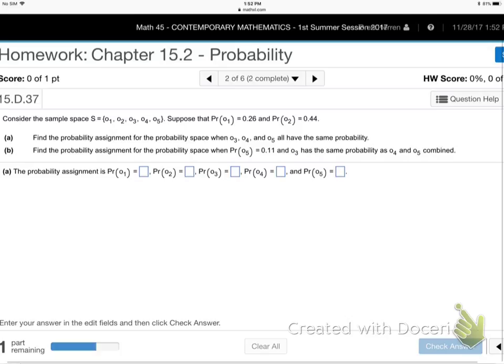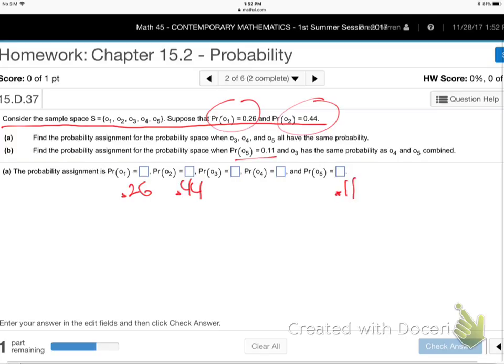So now part B, they're changing the game. Remember, whatever comes above is still true for both parts A and B. So it's still the case that O1 is 0.26 and O2 is 0.44. But now they're changing the story for O3, O4, O5. It's saying O5 is 0.11.